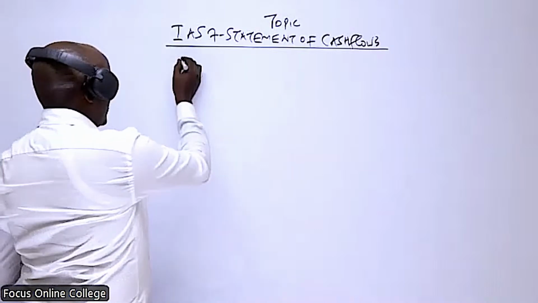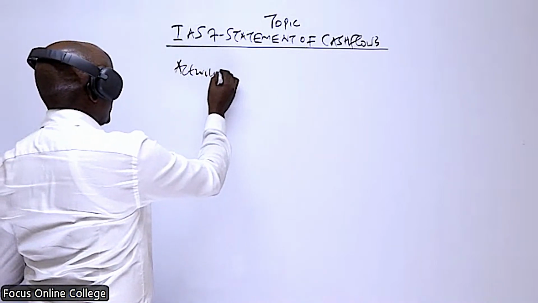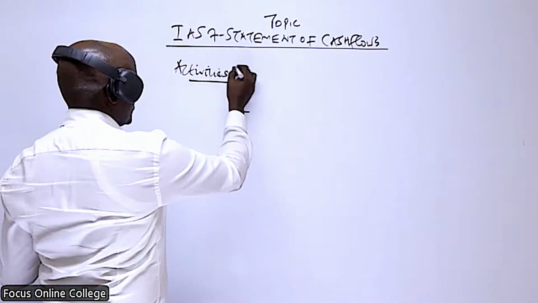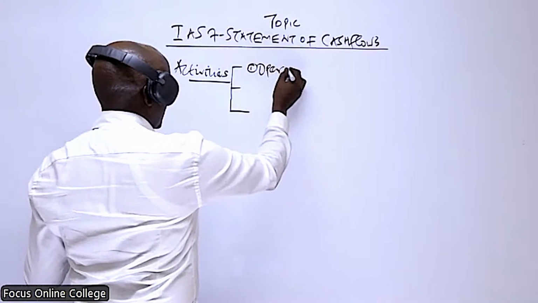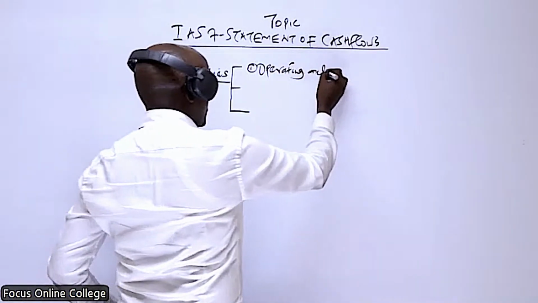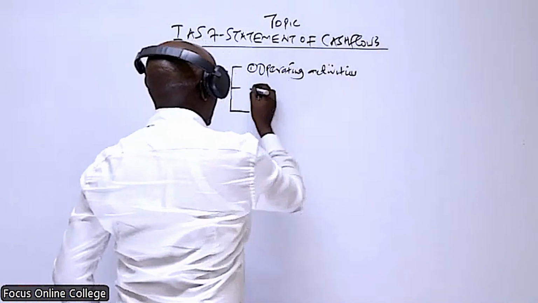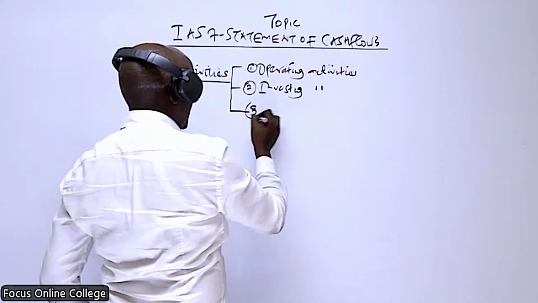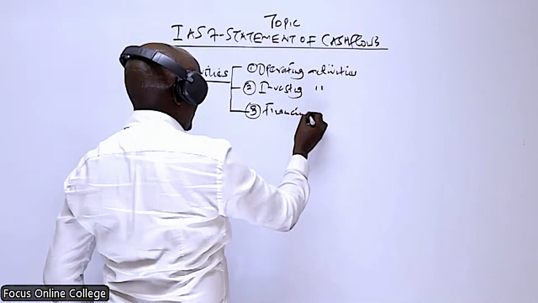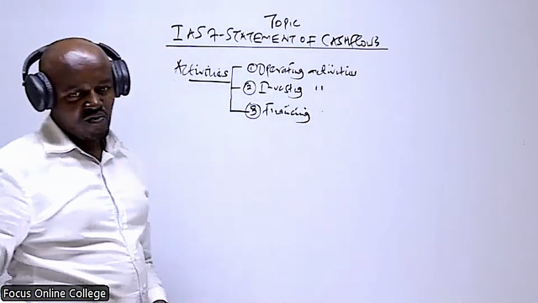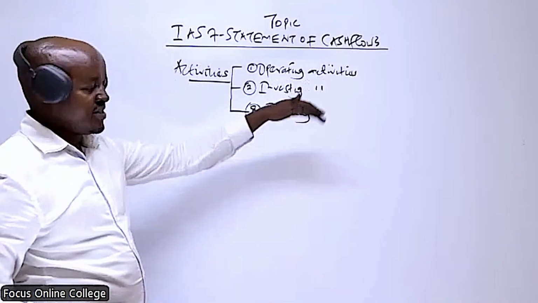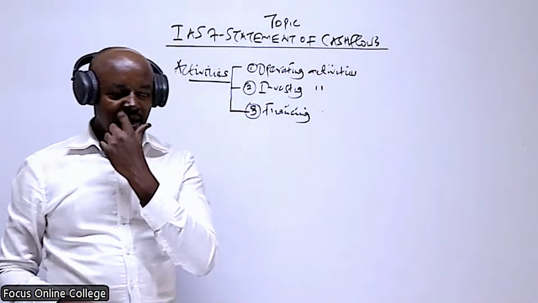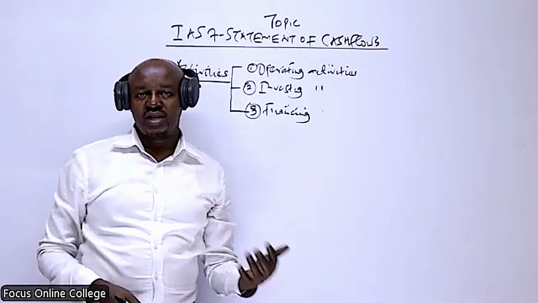So that means for the purpose of preparing the statement of cash flows, we classify the activities of a company into three. Number one, we have the operating activities. Number two, we have the investing activities. And number three, we have the financing activities. First of all, what do you mean by the operating activities? Operating activities are the revenue generating activities undertaken by a company.